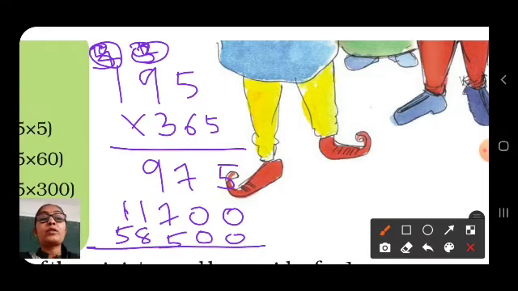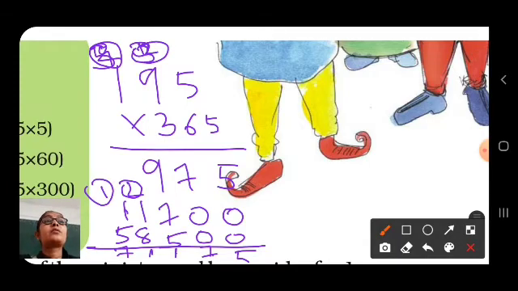Now we will add this whole number. So 5, 7, 9 plus 7 is 16 plus 5 is 21. 1 here, 2. 3 plus 8, 11, carried over 1. So here 7. So I will write here again because here we cannot see clearly. So 71,175